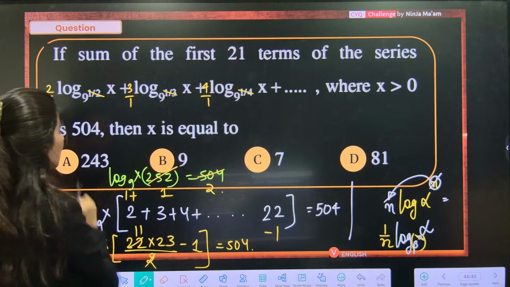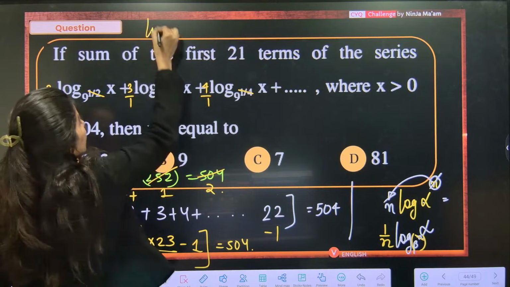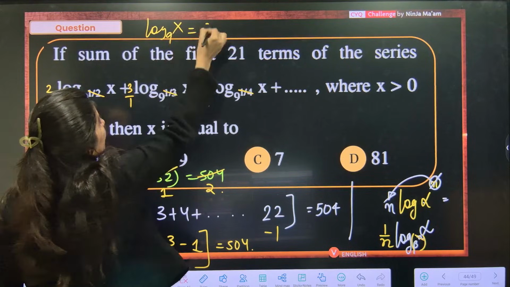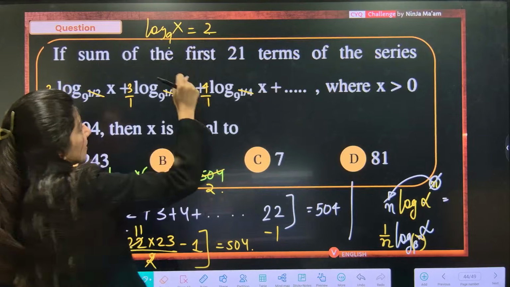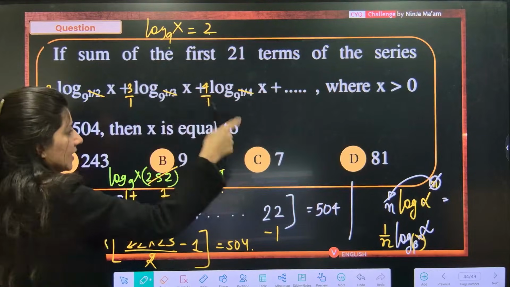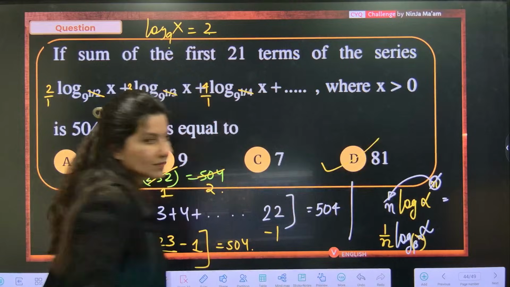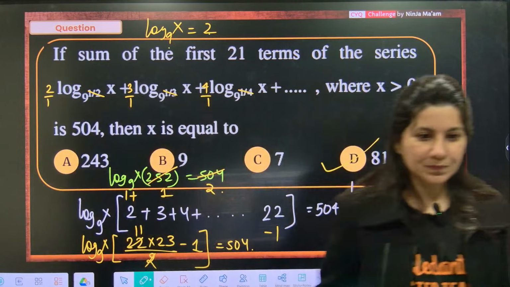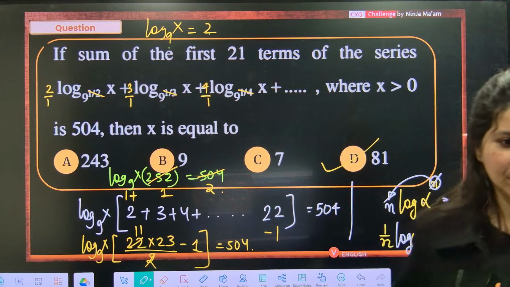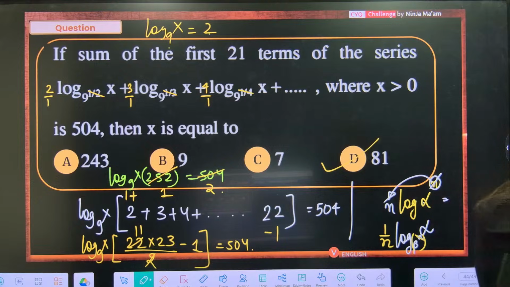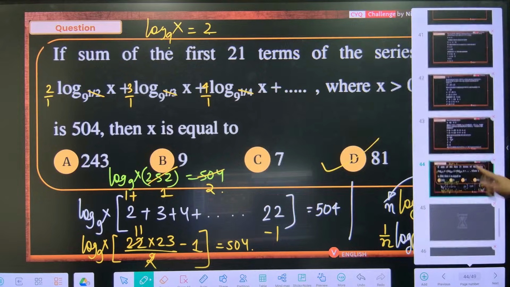9 power 2 is x. See, the moment you see log x to the base 9 is equals to 2, 9 power 2 is x. 9 power 2 is x. 81, where are you? 9 power 2 is what? Yes? Okay. All right. Yes, easy question.